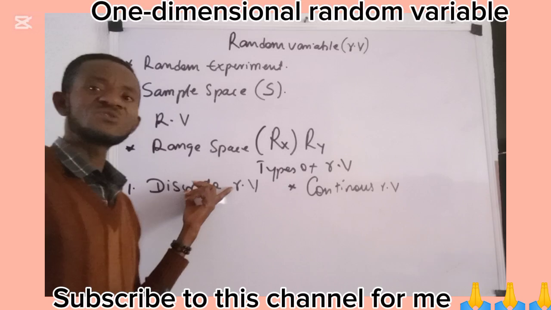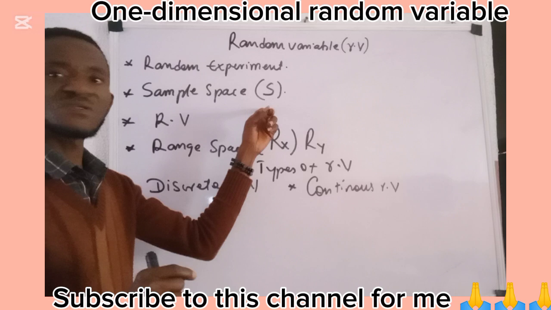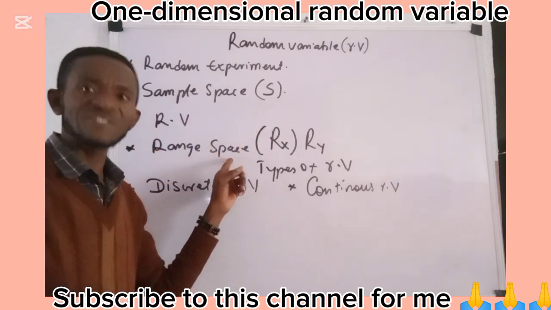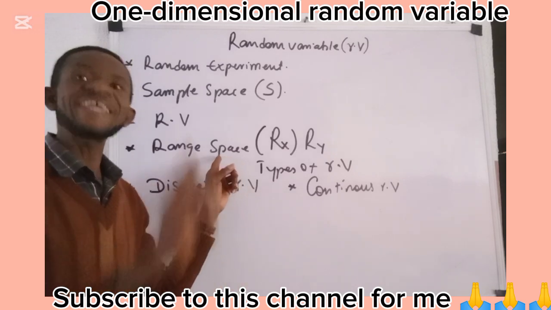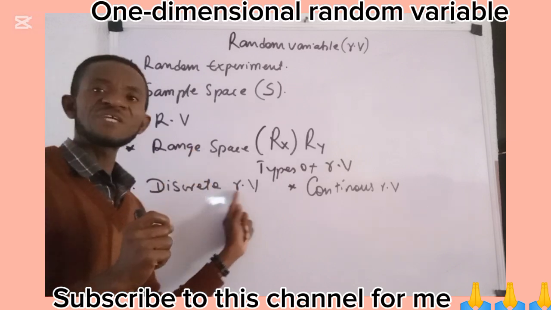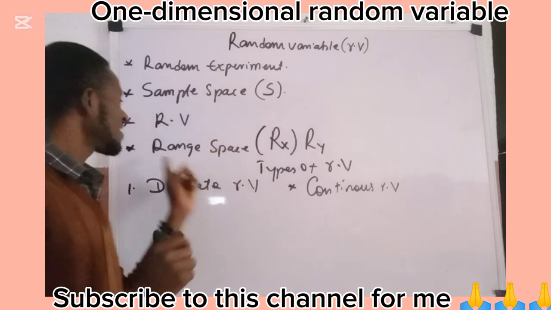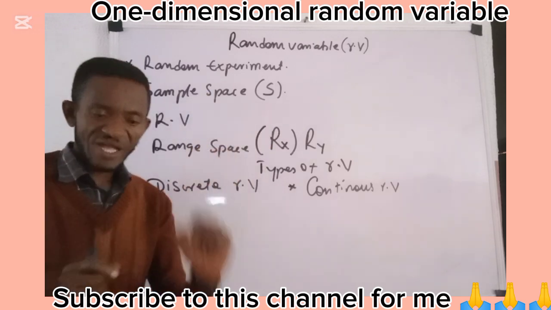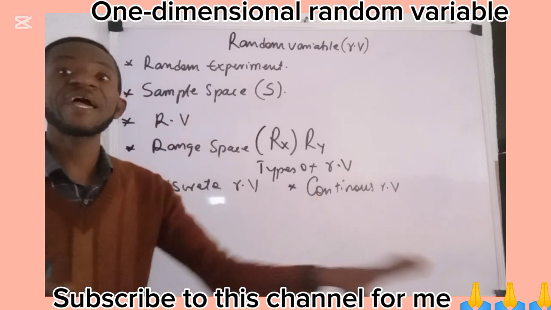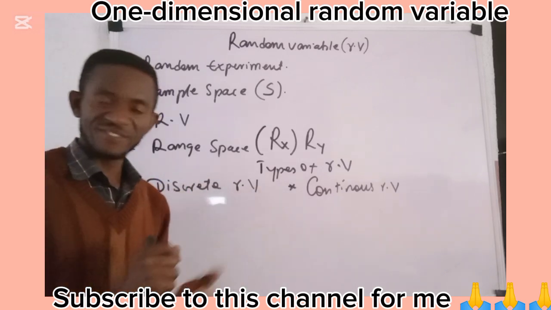A random variable is said to be discrete if and only if its sample space or range space contains countably finite or countably infinite items. I repeat, a random variable is said to be discrete if and only if its sample space or range space contains countably finite or countably infinite items or elements. That is when we say that a random variable is discrete.